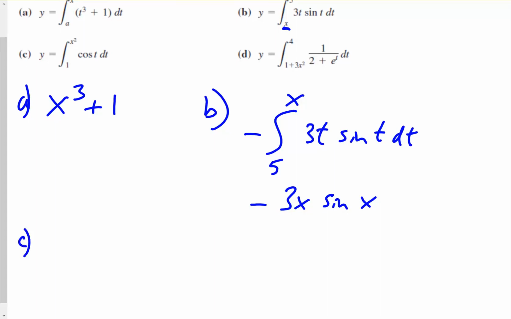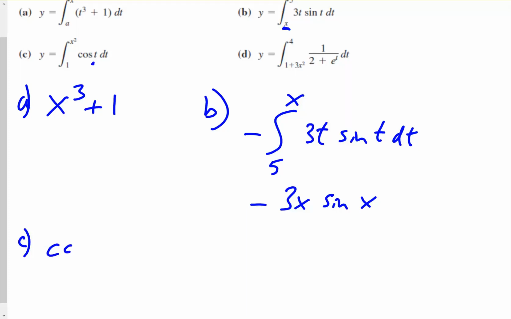In C, here's a wrinkle to it. We're going to take the derivative of the integral. Now notice the upper bound on the integral is an x squared. It's not a simple variable. So when it's an x squared, we're going to use the chain rule to finish off the problem. We're going to replace the t with x squared.